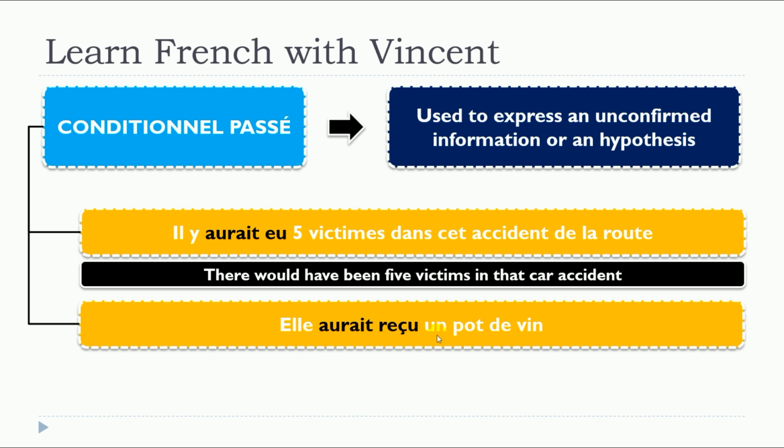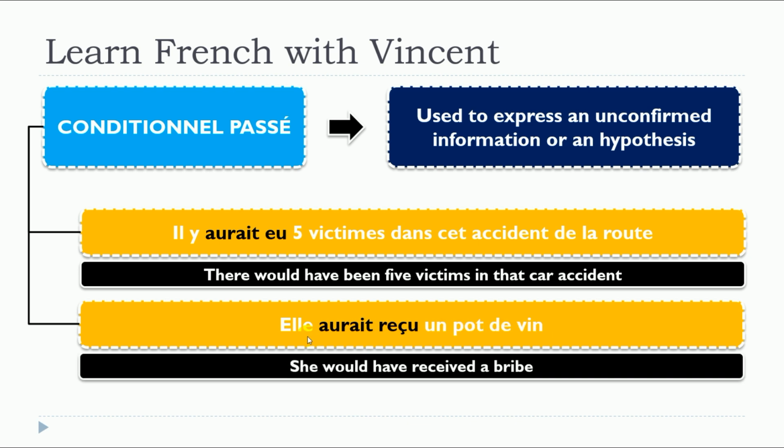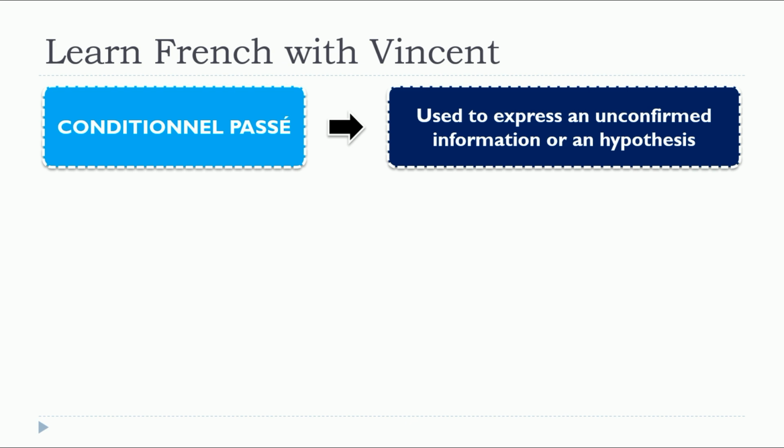Elle aurait reçu un pot de vin. Here it's the verb recevoir, recevoir in the conditionnel passé form, third person of the singular. Elle aurait reçu. It's exactly the same situation here. We are not sure about the information, so we go for conditionnel passé. Elle aurait reçu un pot de vin. So let's have 2 more examples.